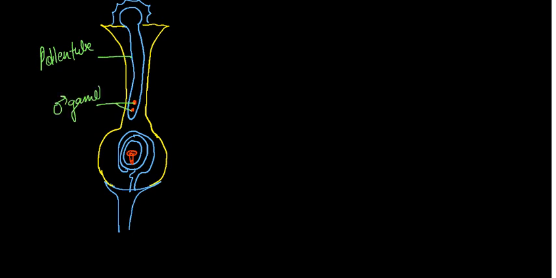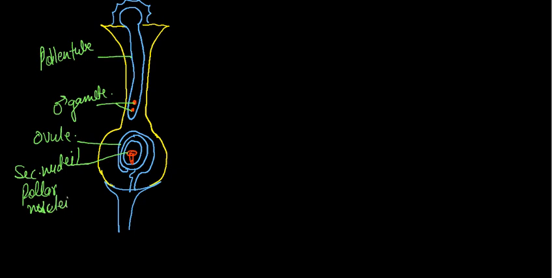Okay, this is an ovule. The ovule diagram is important. The one in the middle is called the secondary nucleus, or it is also called the polar nuclei. This is called the egg cell. So this one is the diagram, but later I am going to draw another diagram. Listen very carefully. That diagram is more important than this.